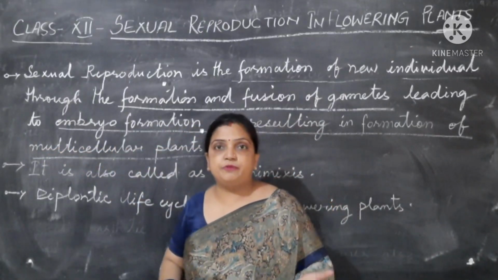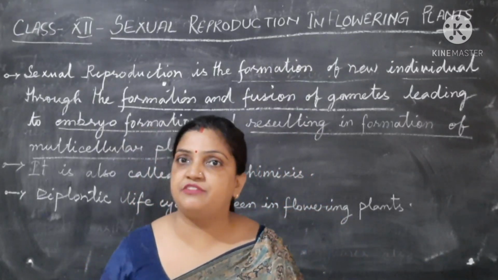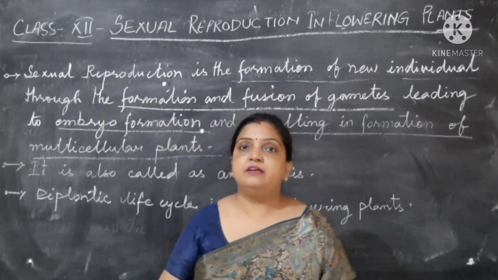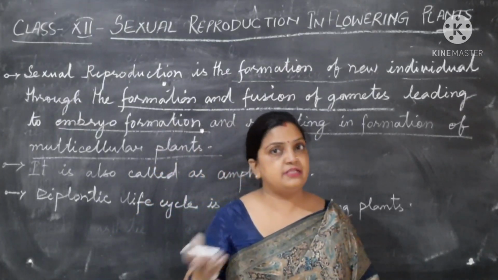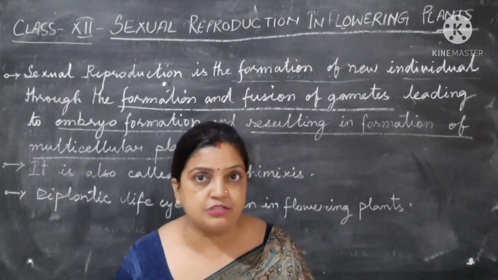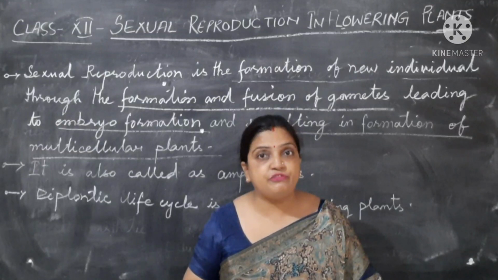So what is sexual reproduction? Sexual reproduction is a process where your new progeny is given birth. How? By the formation and fusion of the male gamete and female gamete. Pollen grains and ovules, fusion of those two structures. When they fuse together, something is going to be formed. So what is being formed?